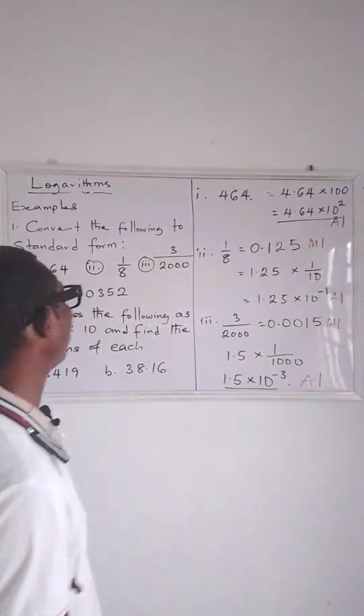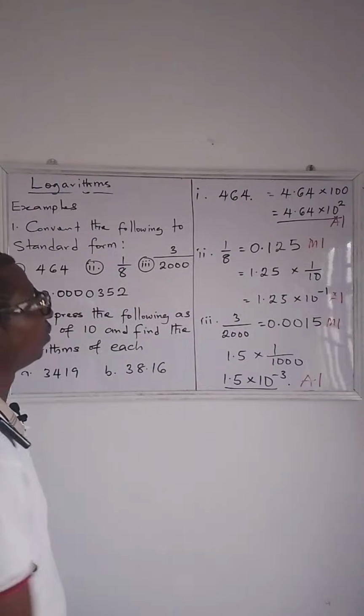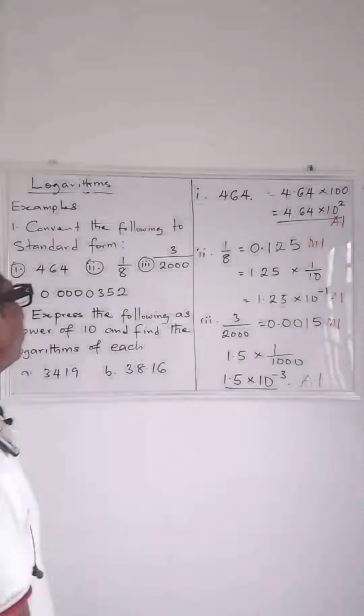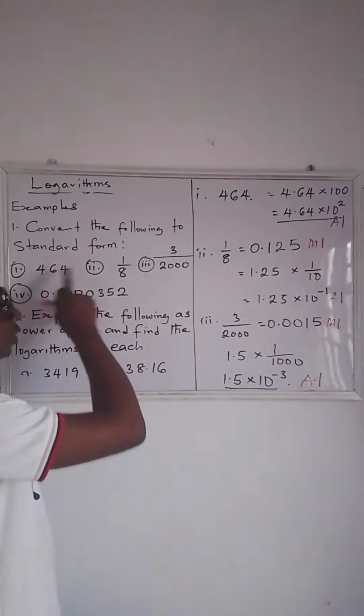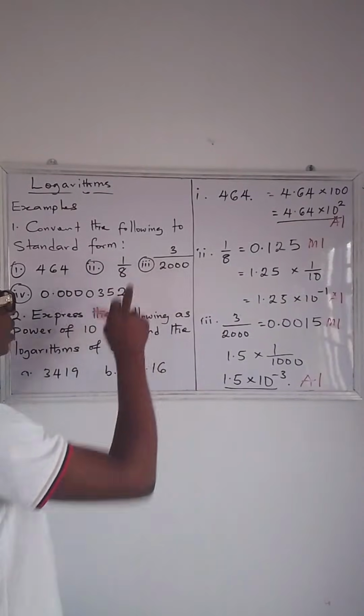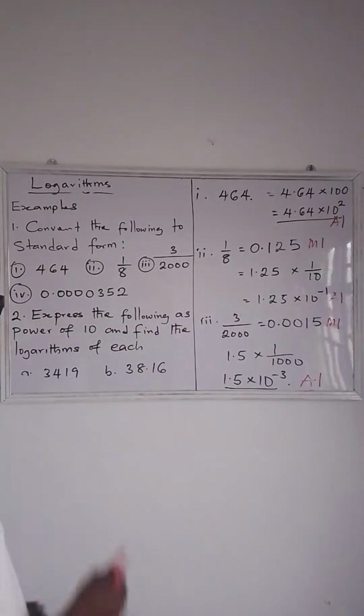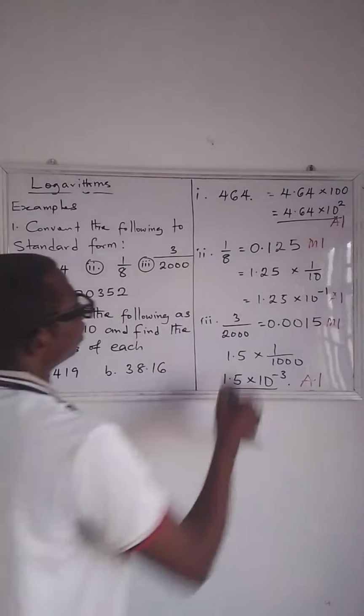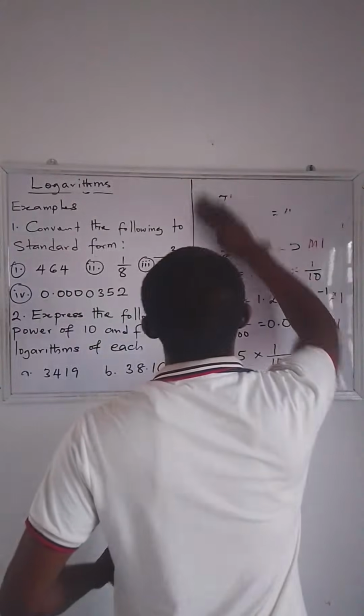So how many marks altogether do we have here? 1, 2, 3, 4, 5. So we have 5 marks. So 1 mark to the first one, 2 marks to this, and 2 marks to this. Okay. Now let us look at the last one.